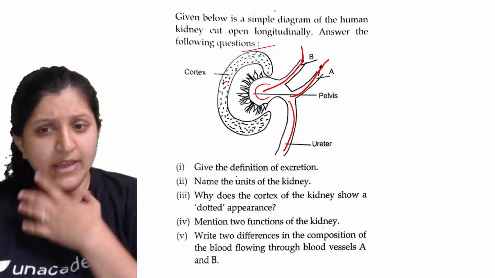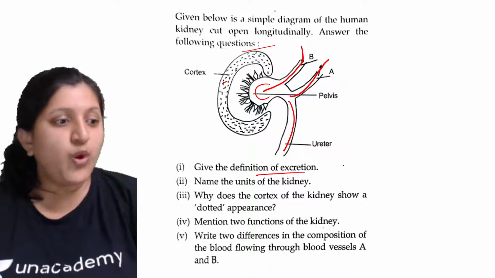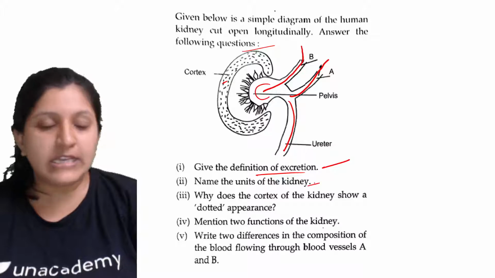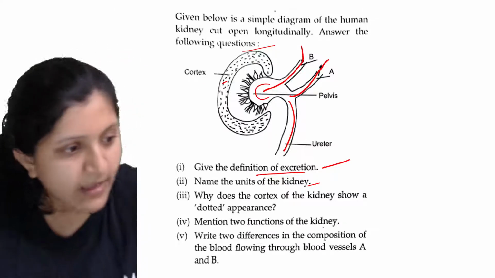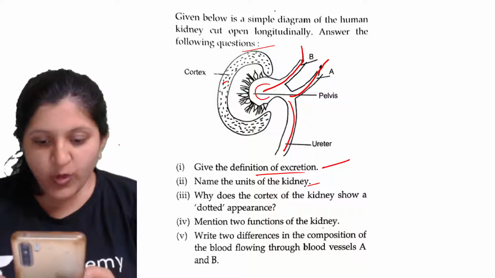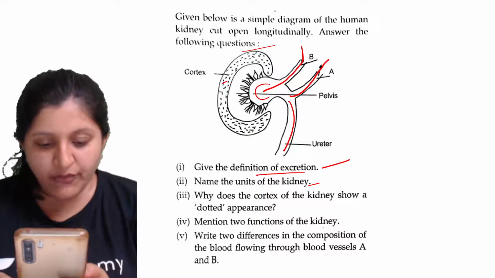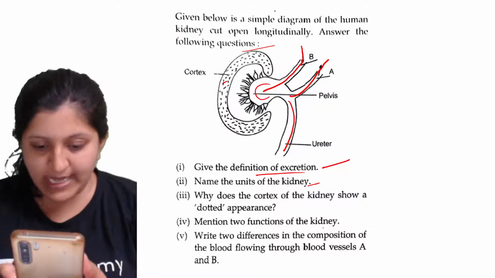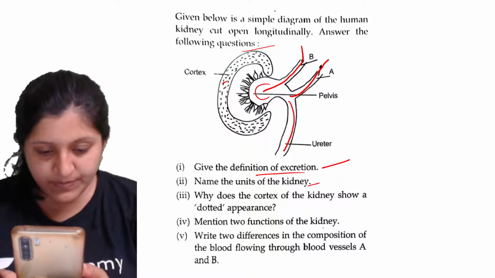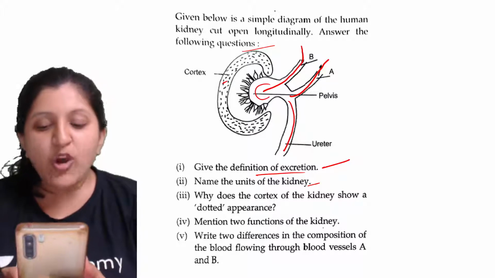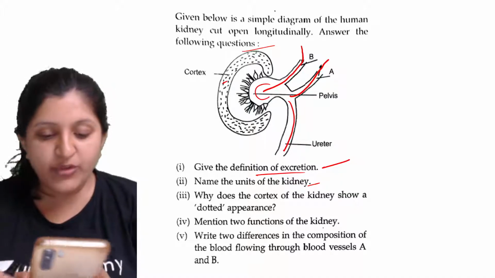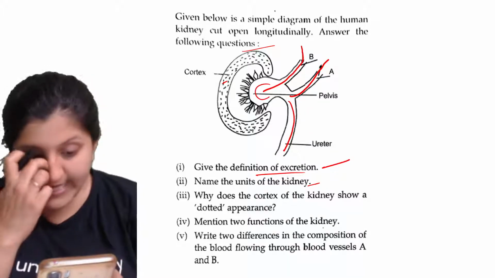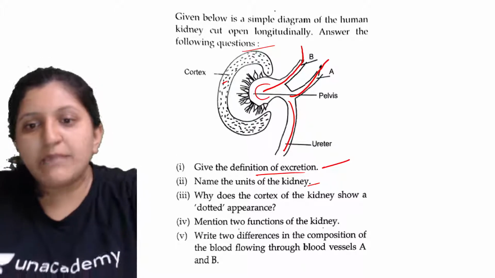So give the definition of excretion. Then name the units of the kidney. The removal of unwanted and harmful nitrogenous waste from the body is called excretion. Yes, that's right. The removal of unwanted, harmful nitrogenous waste is itself excretion. Okay, so name the units of a kidney.